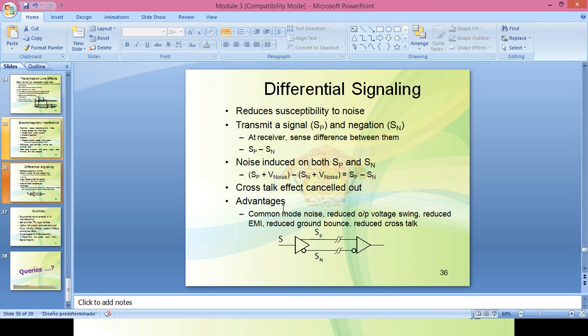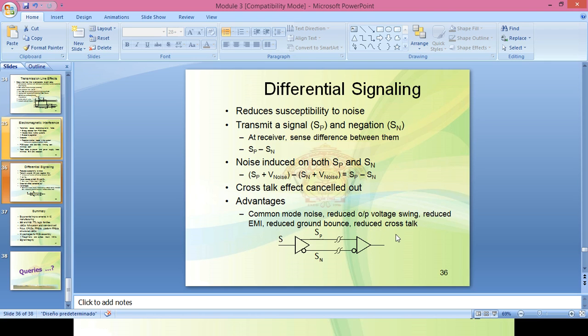It also reduces the switching currents and the ground bounce. It reduces electromagnetic interference, and it reduces the crosstalk effect.